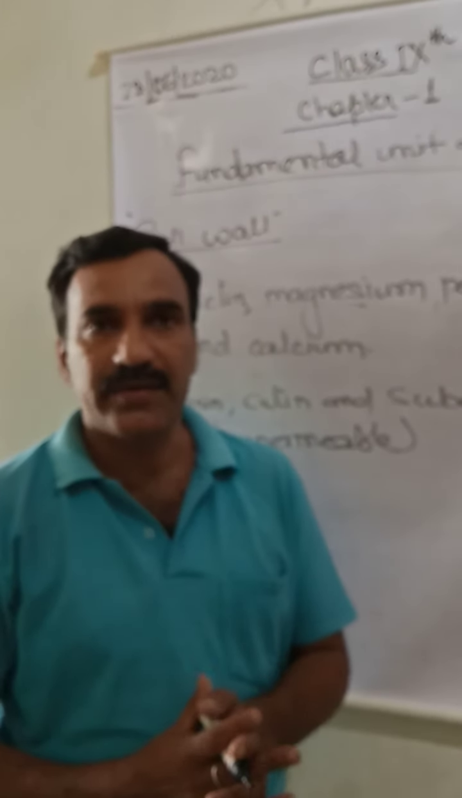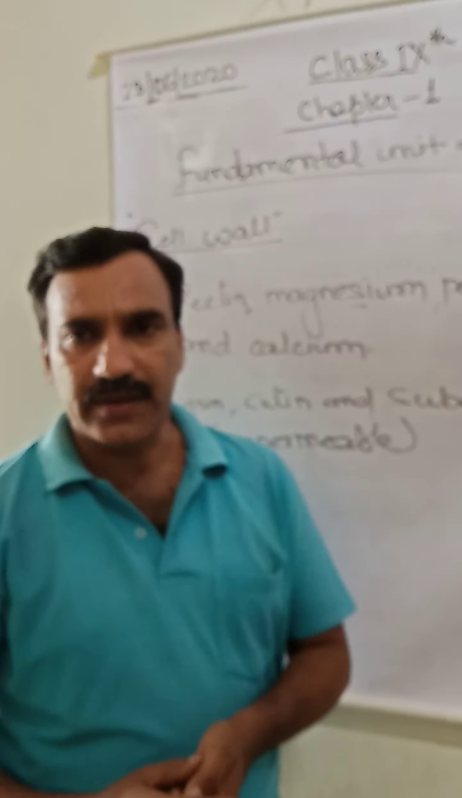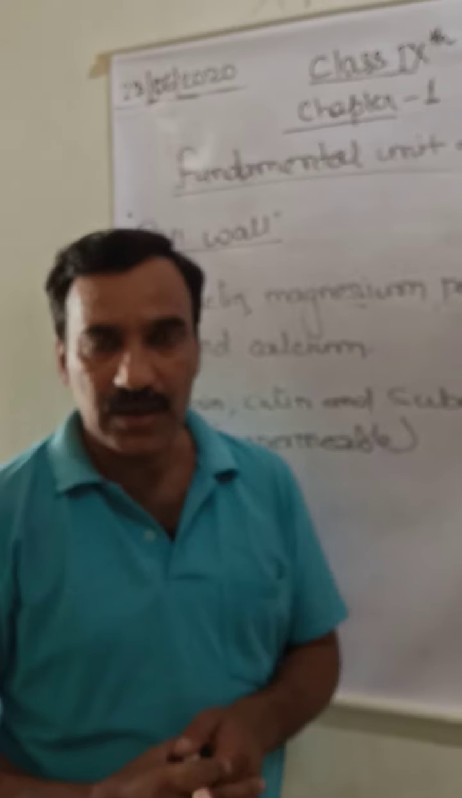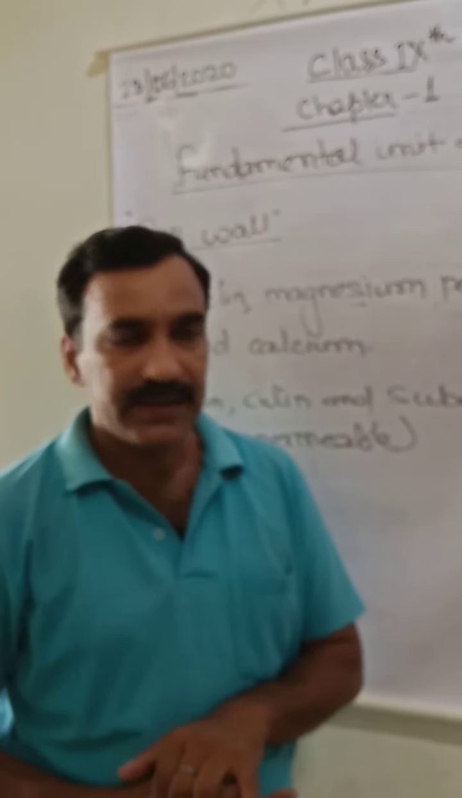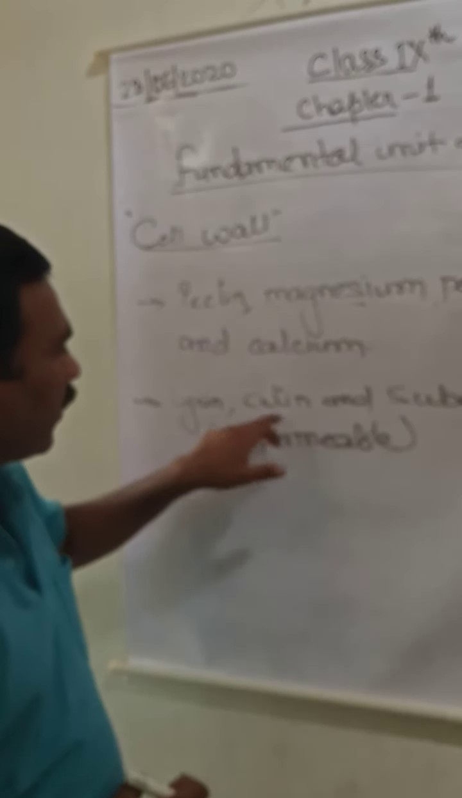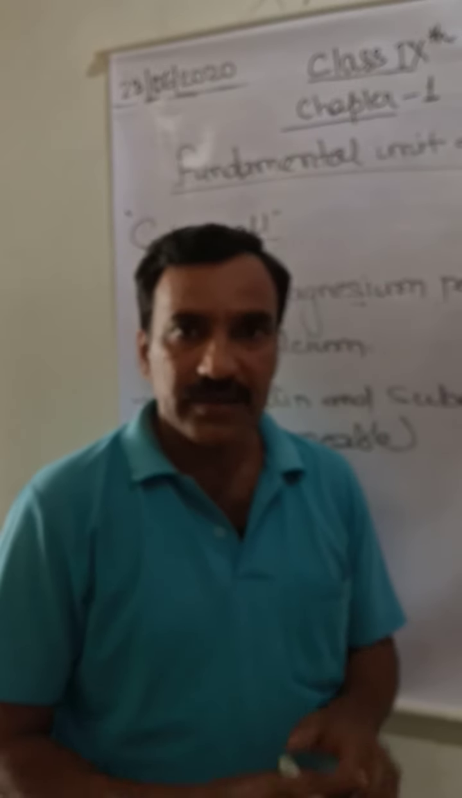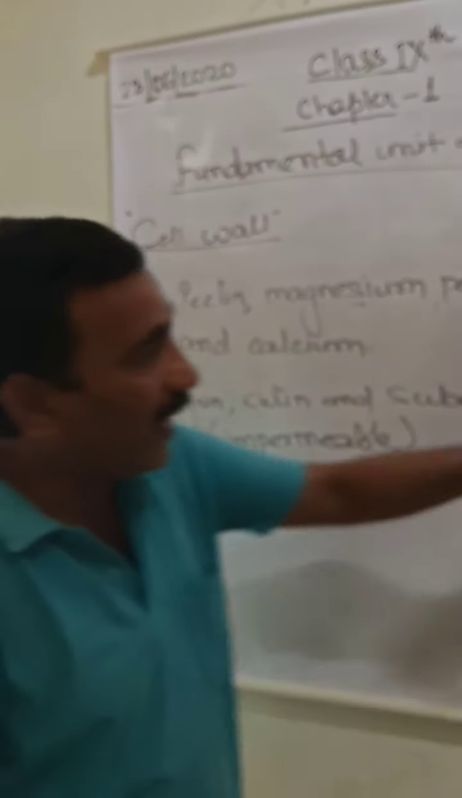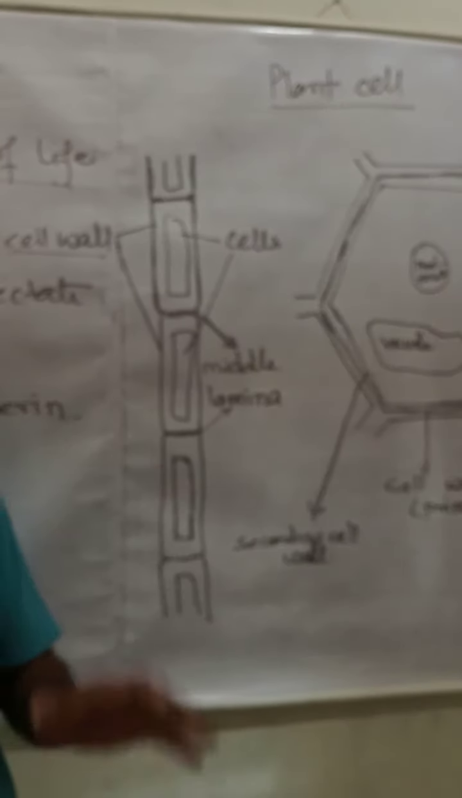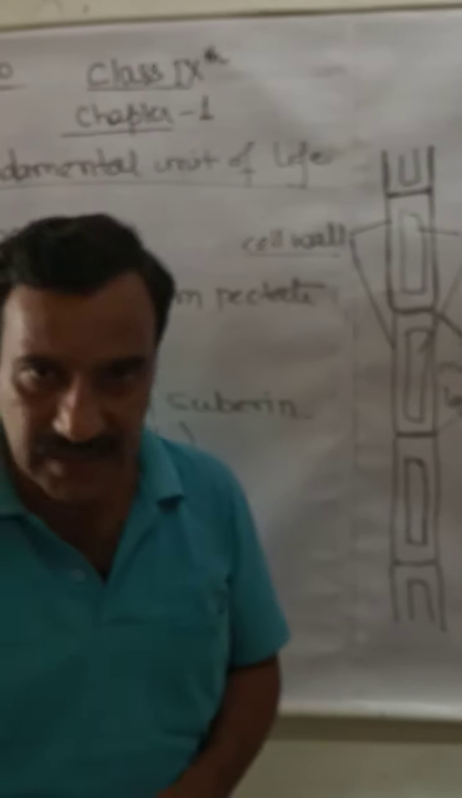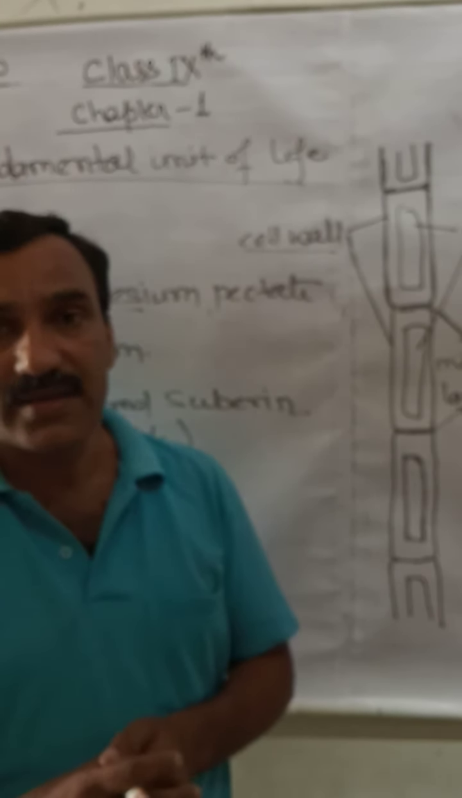And if substances do not move in or out of a cell, what do you think? Will it be a live cell or a dead cell? Definitely, that cell is dead. That means lignin, cutin, and suberin make the cell wall impermeable. And the secondary cell wall is impermeable definitely. So the secondary cell wall is present around the dead cells. Got it? And cork is the best example of a dead cell.